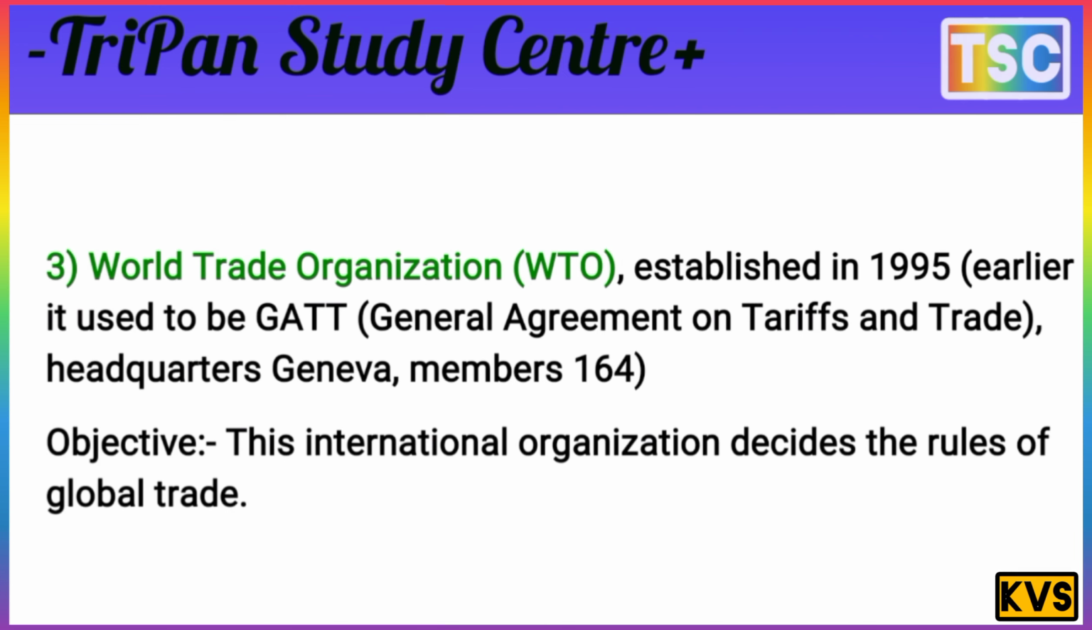The next one, the World Trade Organization, WTO. The WTO was established in 1995. Earlier it used to be GATT, the General Agreement on Tariffs and Trade. The headquarters is in Geneva, and the total membership is 164. That's important. The objective is that this international organization decides the rules of global trade.